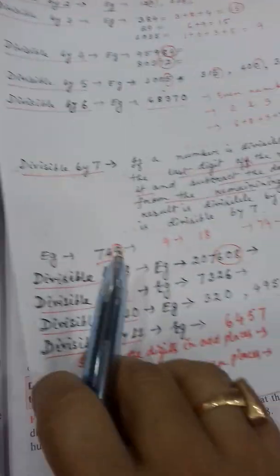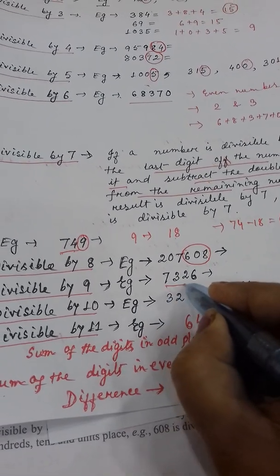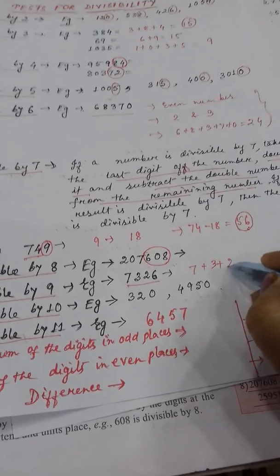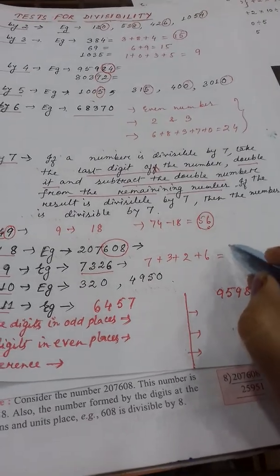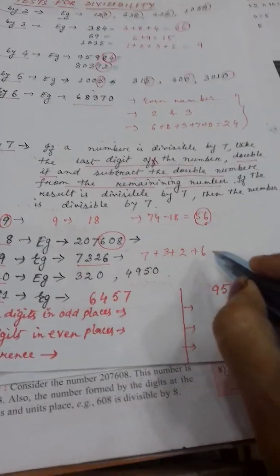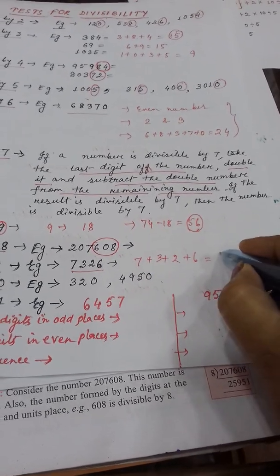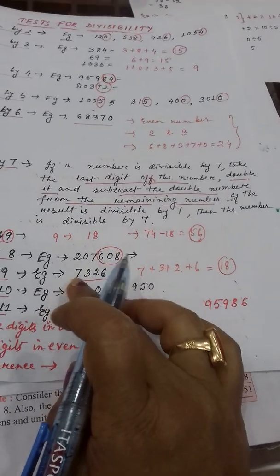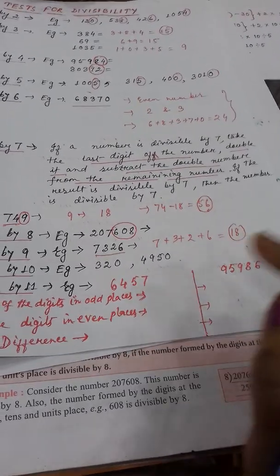A number is divisible by 9 if the sum of the digits is divisible by 9. It is same as 3. Whatever the divisibility rule for 3, it is same for 9. If the sum of the digits, that means 7 plus 3 plus 2 plus 6, will be divisible by 9, then the complete number will be divisible by 9. 6 plus 3, 9 plus 2, 11. 11 plus 7 is what? 18. So 18 is divisible by 9. That means this complete 7326 is also divisible by 9.